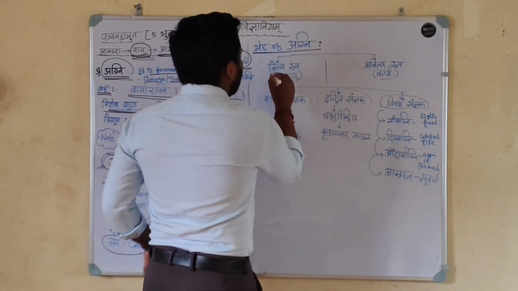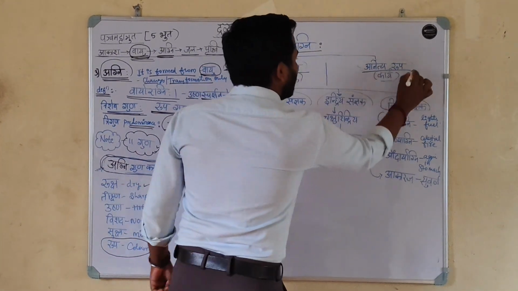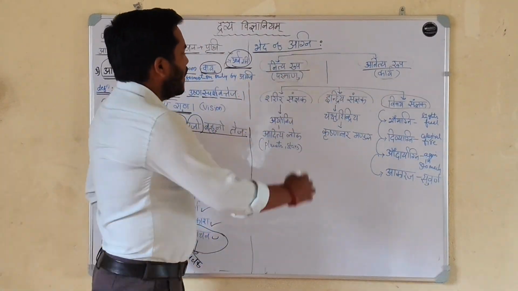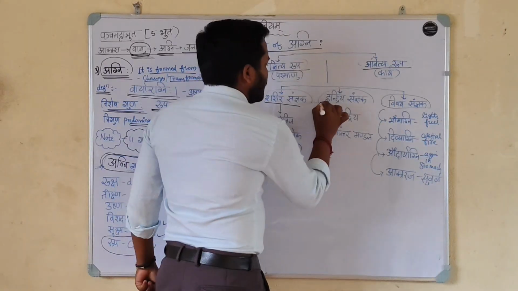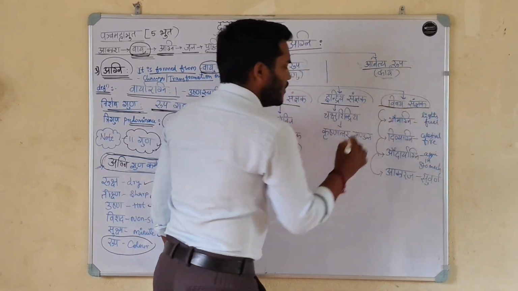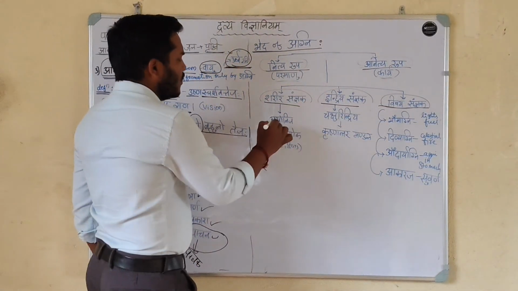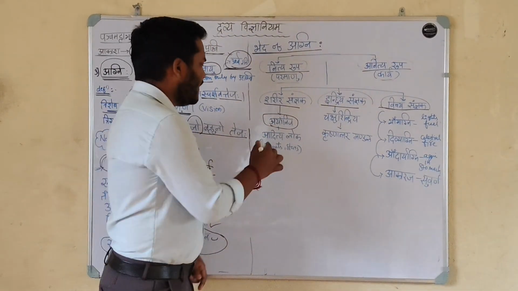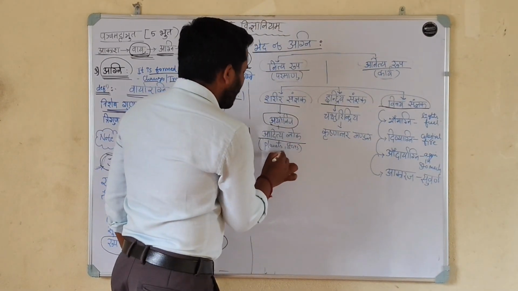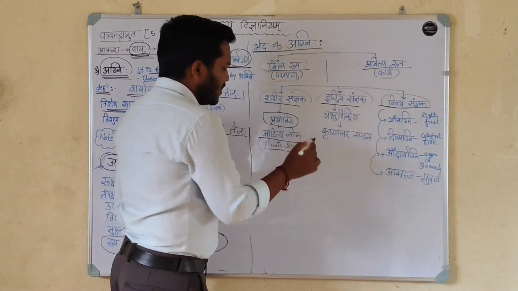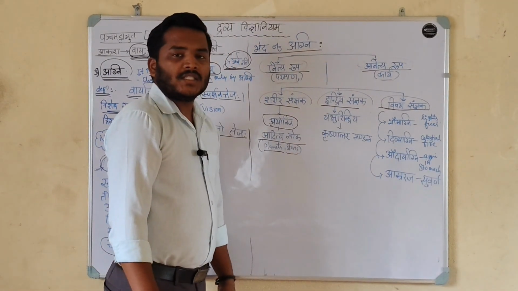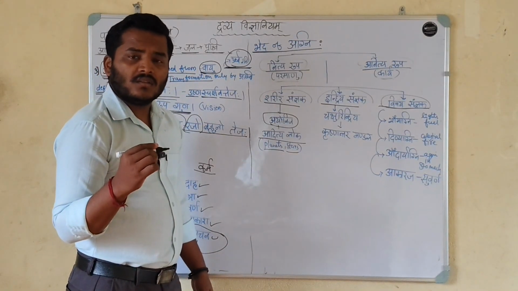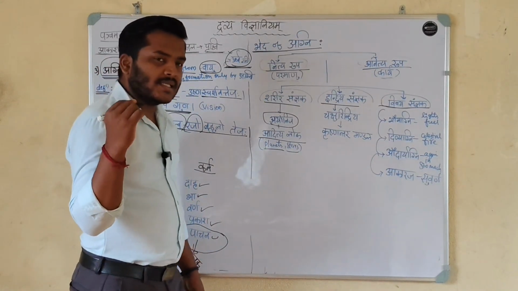Bheda of the Agni, it is divided into Nitya and Anitya. Nitya Paramanu Rupa, Anitya Karya Rupa. Again, it is divided into Sharira Sadnyak, Indriya Sadnyak, and Vishaya Sadnyak. Sharira Sadnyak Ayonija. Ayonija means without the combination of the gametes, it is divided into Aditya Loka. Aditya Loka means planets, stars, the largest star in the universe, that is sun.